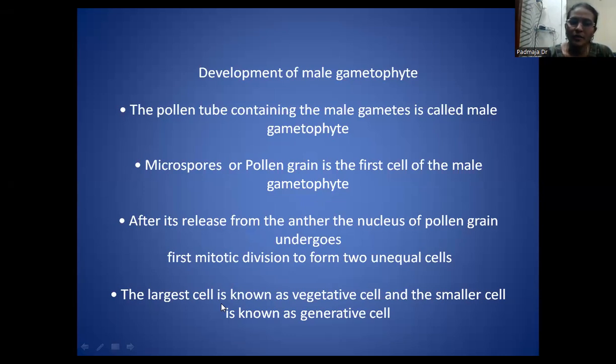The difference between zygote and embryo is that the zygote is a diploid structure. Whenever divisions take place, that is considered an embryo. This embryo later develops into the seed. Like this, the life process in the angiosperms takes place. So in the next class, we will continue with the female reproductive part, the ovule, microsporangium, microsporogenesis and fertilization.